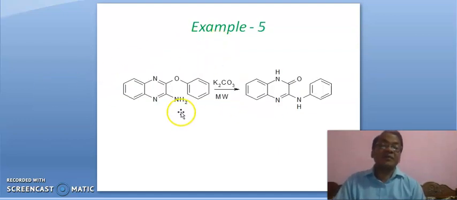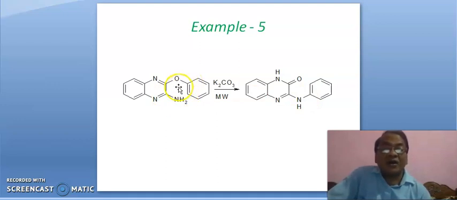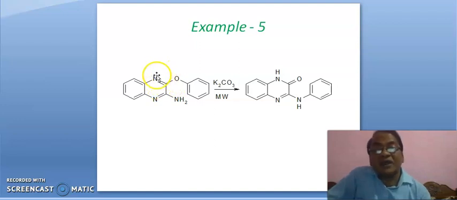Example 5. Here this nitrogen gets attached with this carbon. Okay, here this NH is not attached with this carbon, rather NH is attached with this carbon. NH gets attached with this carbon and this bond will break in this fashion and this pi bond will break in this fashion.